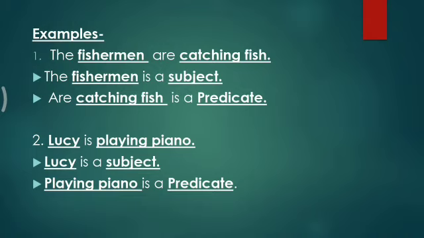Next example you can see, Lucy is playing piano. Here Lucy is a subject, right? And playing piano, what is Lucy doing? She is playing piano, that is a predicate. So here the predicate is speaking about what the subject is doing.